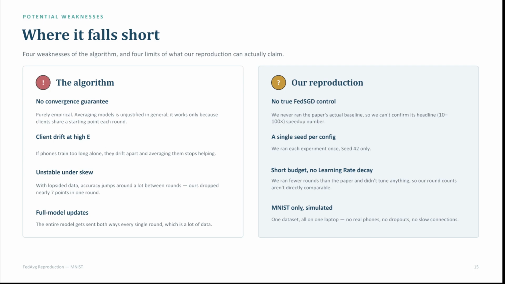And then we used the MNIST dataset, but all on one laptop. So we didn't really simulate the whole thing using real phones and dropped connections. So our test was mostly simulated.